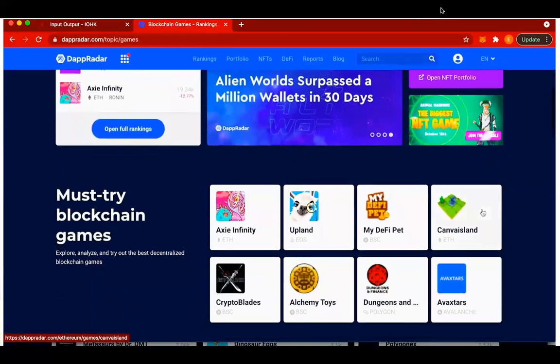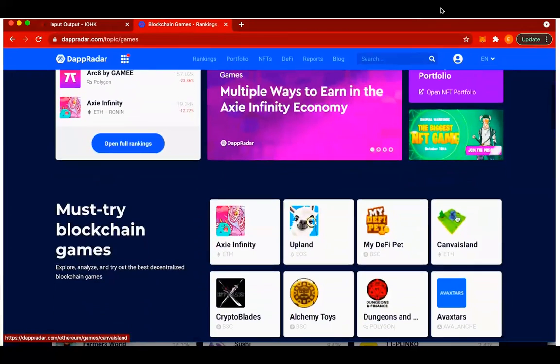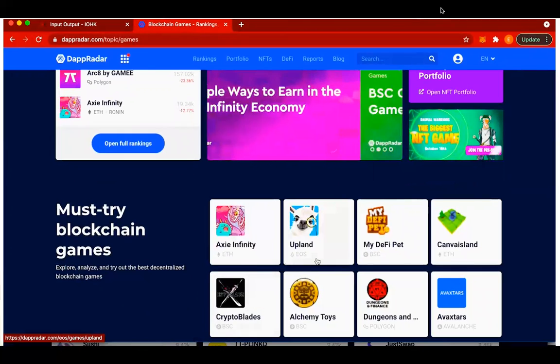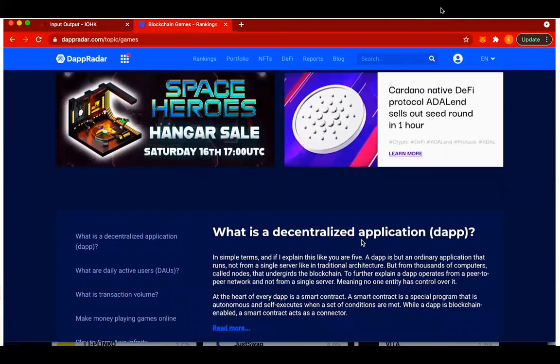So I see here I have Axie Infinity, I have Upland. So I have all these. This is gaming. So if you are interested in gaming, this is maybe a place for you to go and also explore.